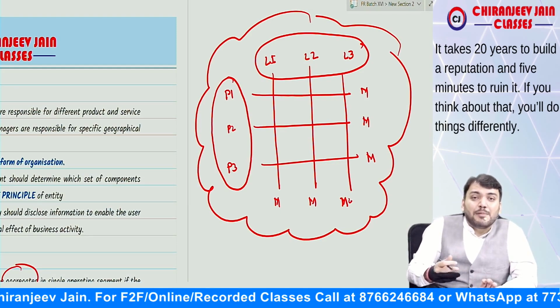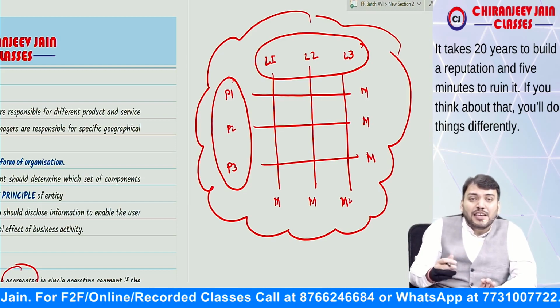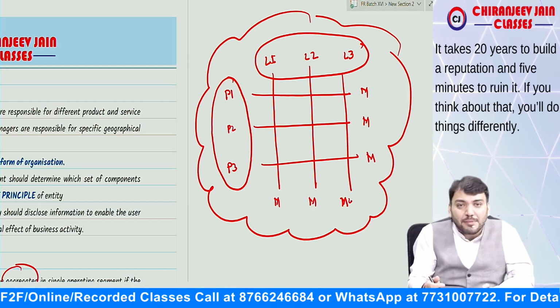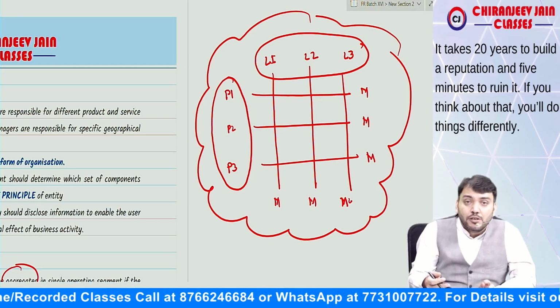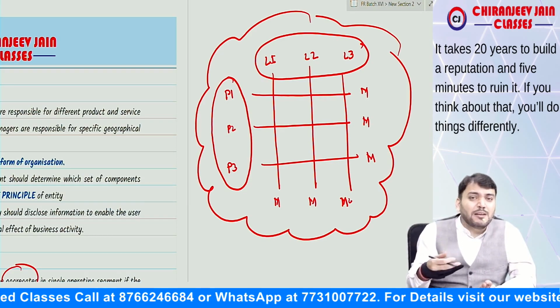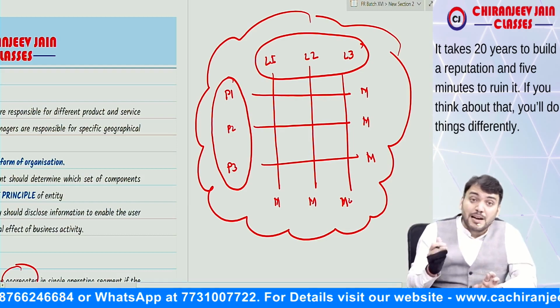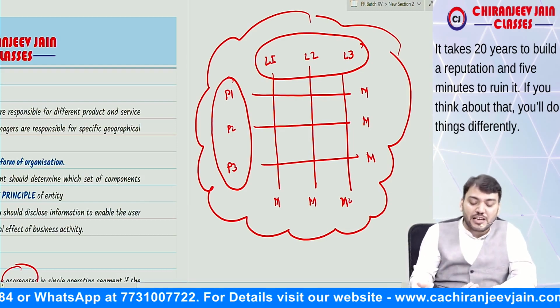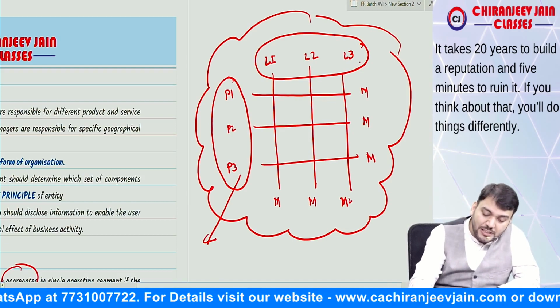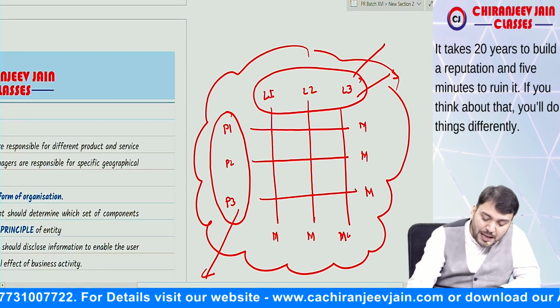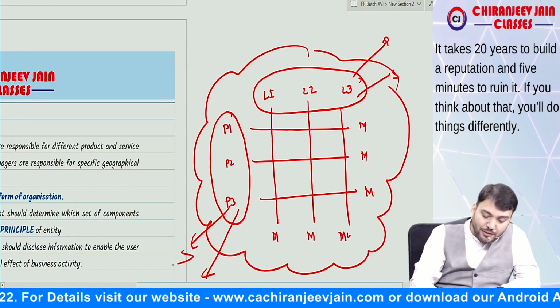In this case management needs to decide which is the primary segment report. The primary segment is that segment which will provide more reliable information to the user of financial statements. Correct? So management will decide which is primary, which is secondary. If this is primary, this will become secondary, and if this is primary, this will become secondary. Are you getting what I'm saying?